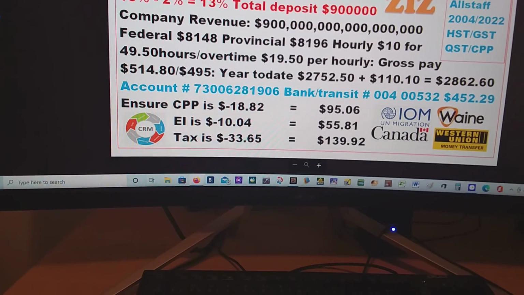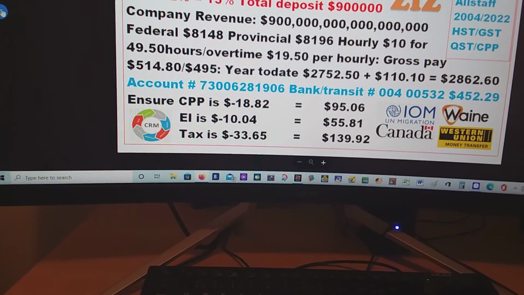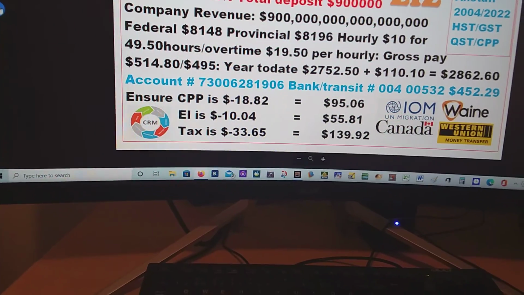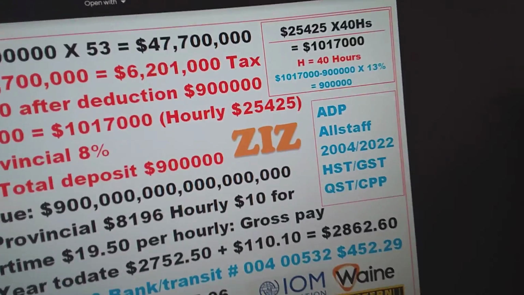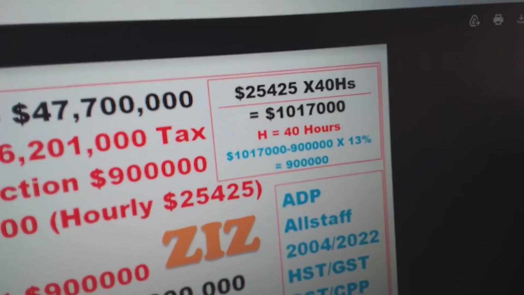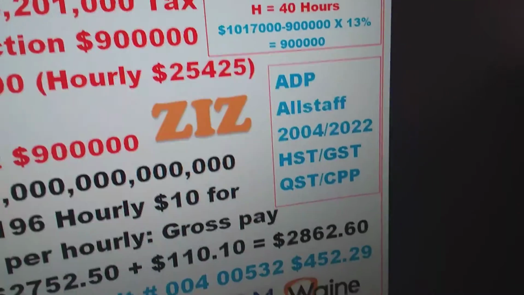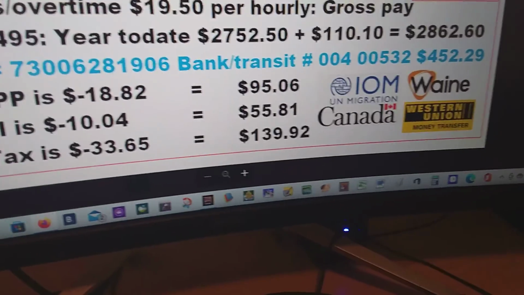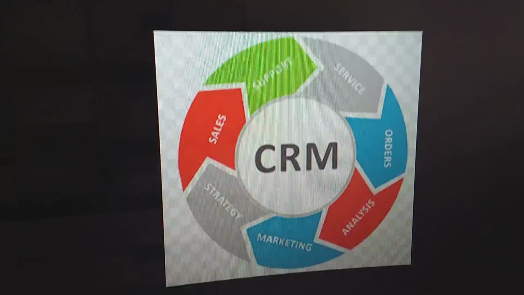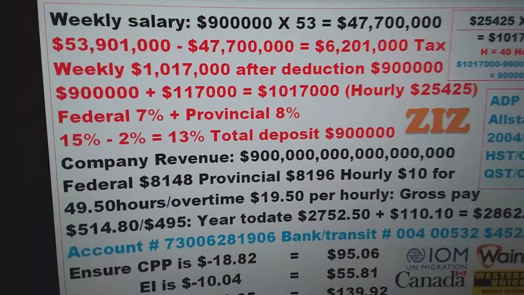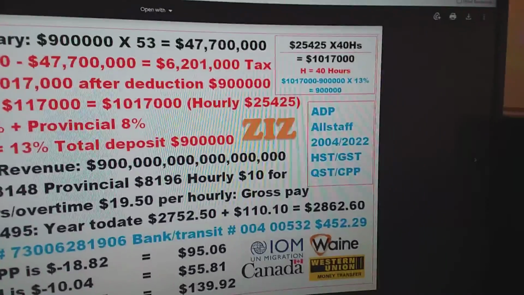Then CPP is there, EI is there, and then tax is there. So that's briefly about that. If we look there, that is that one there. So let's see how that works really. There's CRM, and briefly what we already tackled there.